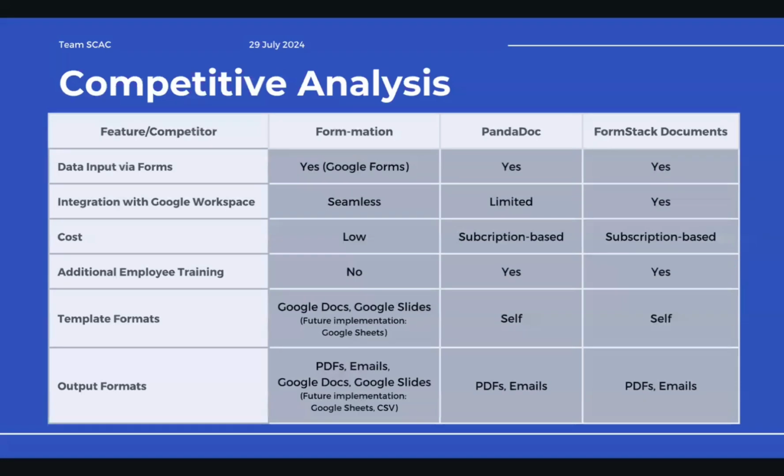As for competitive analysis, we have identified two other competitors, namely PandaDocs and FrontStack Documents. Both of them provide similar feature as formation, whereby user will have their data input via forms and have different output format. But what makes formation standing out among other competitors is that it has different output formation, such as PDF, emails, Google Docs, and Google Slides. This is a seamless integration within the Google Workspace, which enable SME and also the employees within SME to have a collaborative work, and it will help to reduce costs as well, as this does not incur any cost or require any employee training. Hence, it's a very useful and user-friendly solution for all SME users.